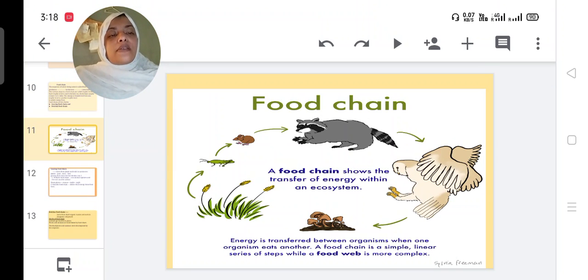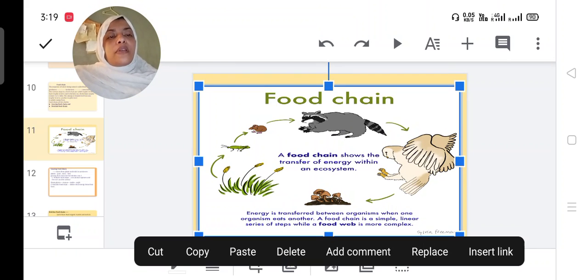Here is an example. A food chain shows the transfer of energy within an ecosystem. Grass is eaten by grasshoppers. Then grasshoppers are eaten by rats. These rats are eaten by cats. Cats are eaten by eagles. Then when the eagle dies, mushrooms emerge from the dead body.